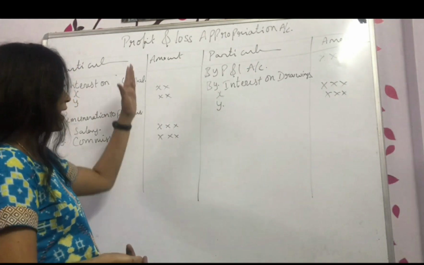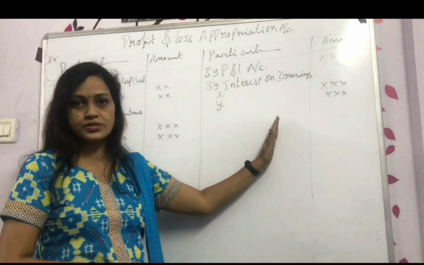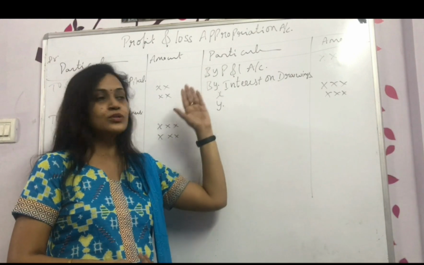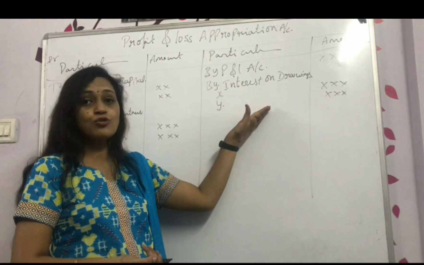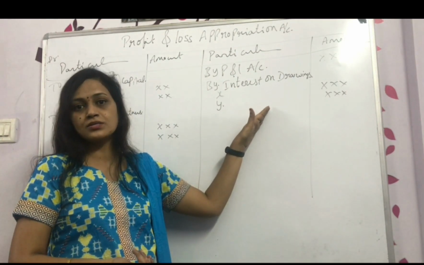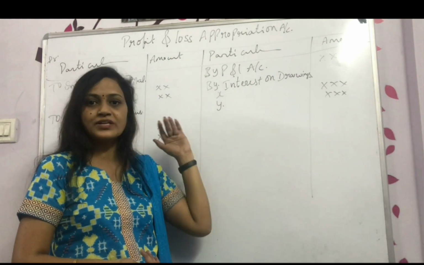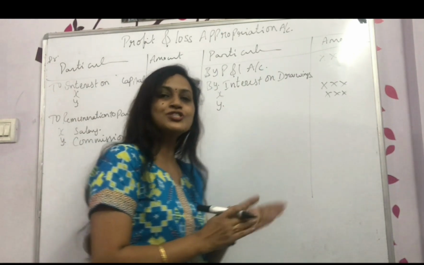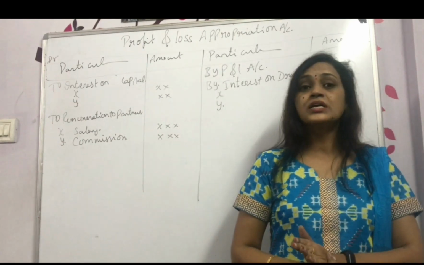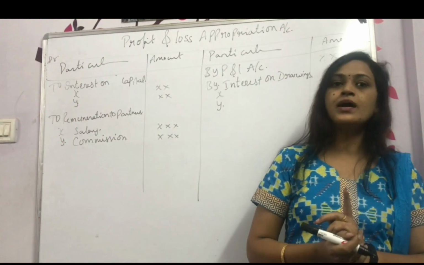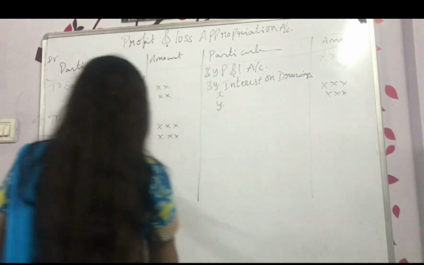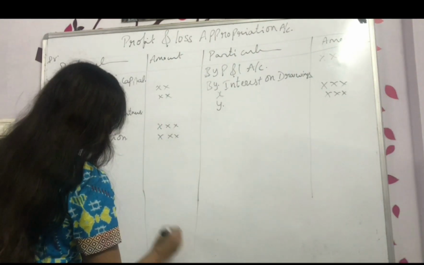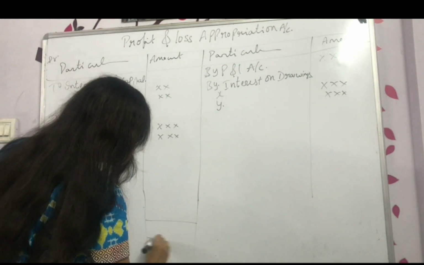Okay, if the debit is more, then you got a loss. If the credit is more, that means your profit, and again you got some more revenue from the partners. So if your revenue is more than your expenses, then you will be getting the profit. Whatever you got, let it be profit or loss, both need to be shared between the partners. Okay, so now I have done the total.